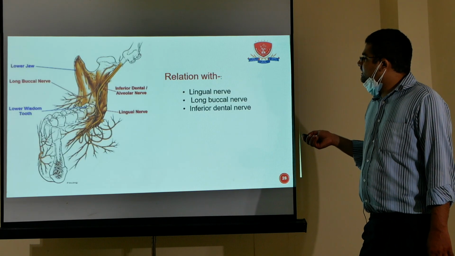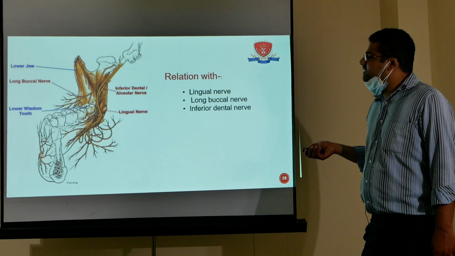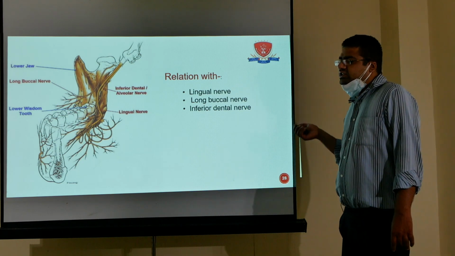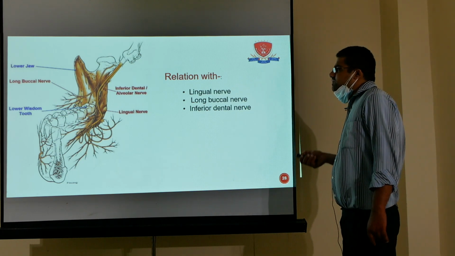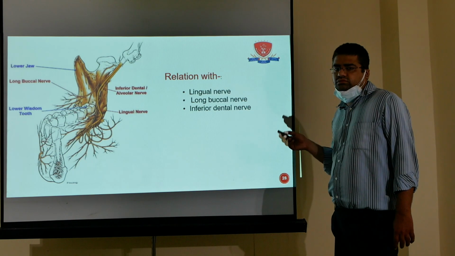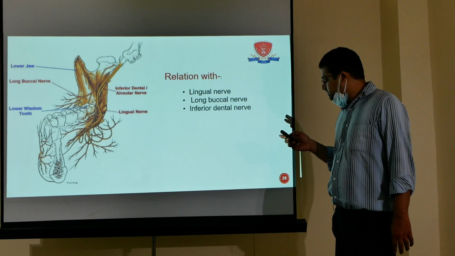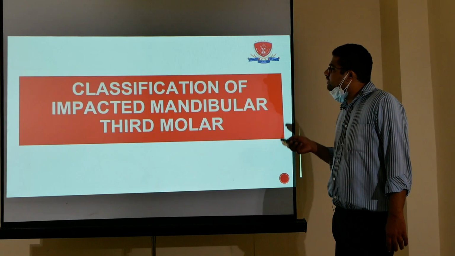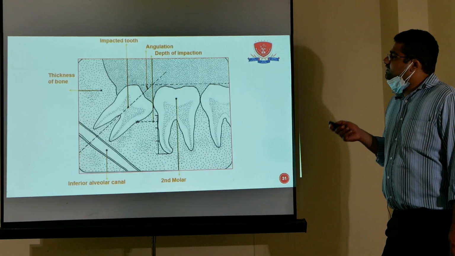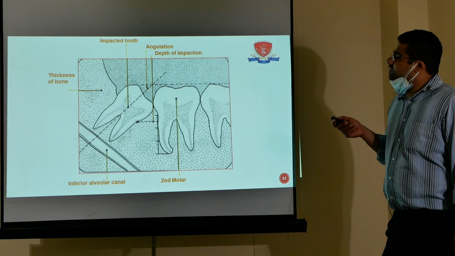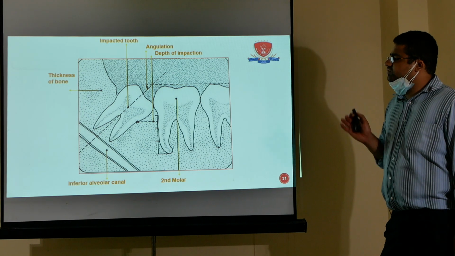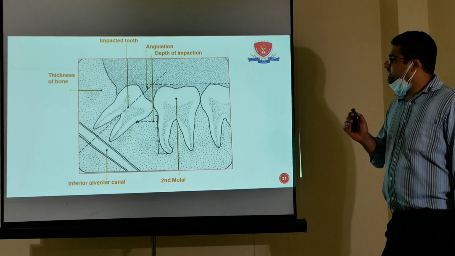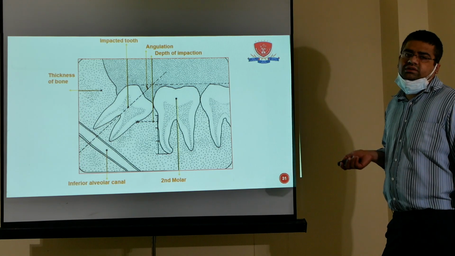Then the relation with the lingual nerve, long buccal nerve and inferior alveolar nerve. While removing the tooth, these three important structures can be damaged, so we have to have an idea about all these nerves: buccal, long buccal, inferior and lingual nerve. Then the classification: these are the classifications of the impacted tooth, according to the thickness of the bone, the inferior alveolar canal, second molar relation, angulation and depth of the impaction.